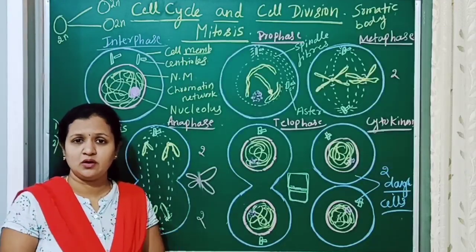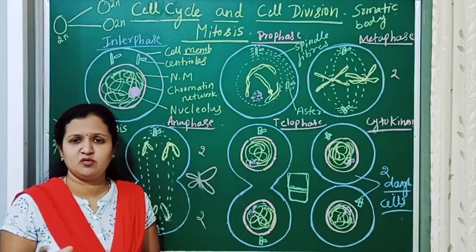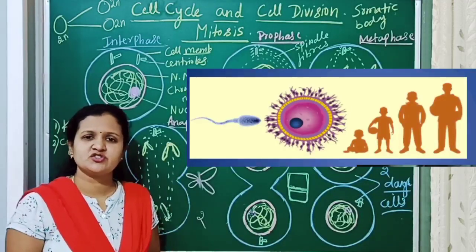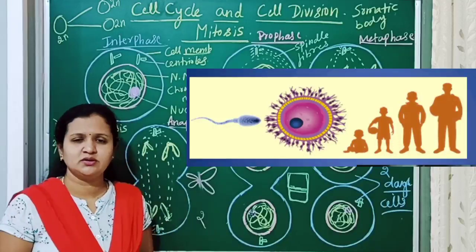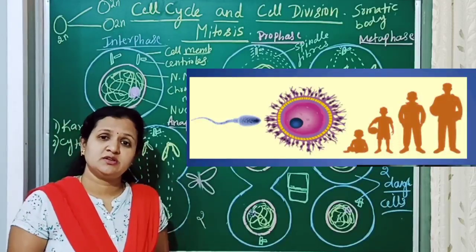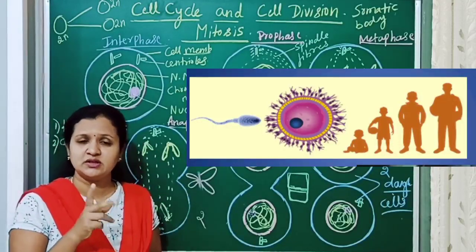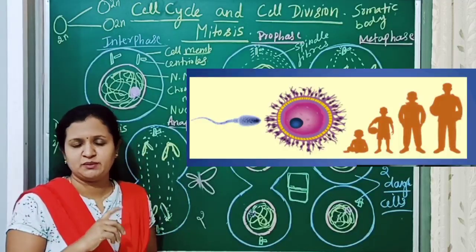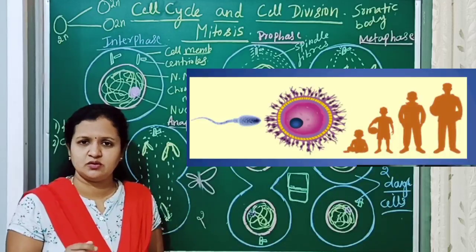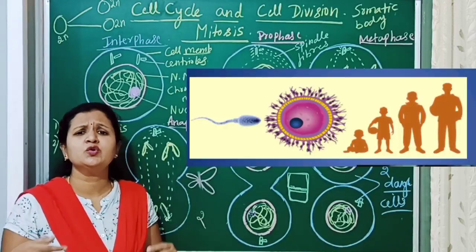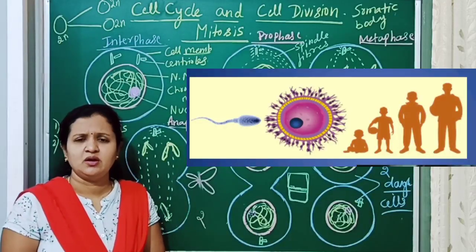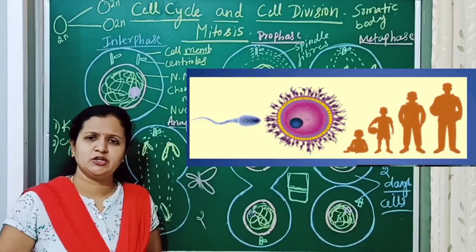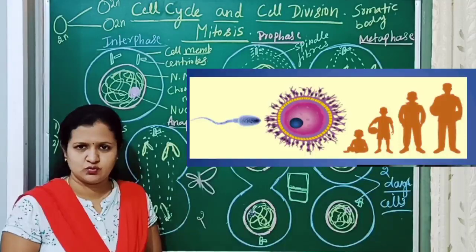In multicellular organisms, mitosis plays an important role in growth and development. A small child grows into an individual, and its journey starts from a single cell, the zygote. The fusion of male gamete and female gamete forms the zygote. The zygote undergoes repeated mitotic divisions and forms the small child, and growth continues and it develops into an individual.